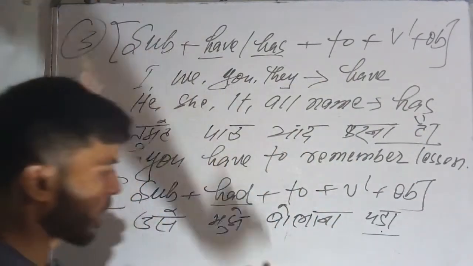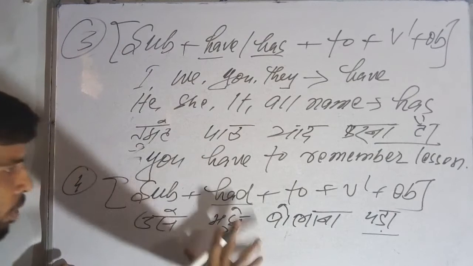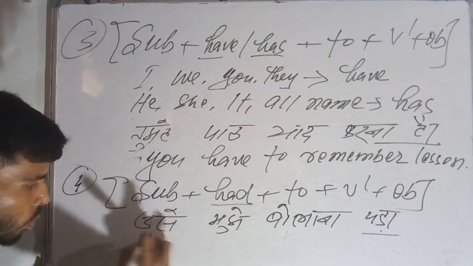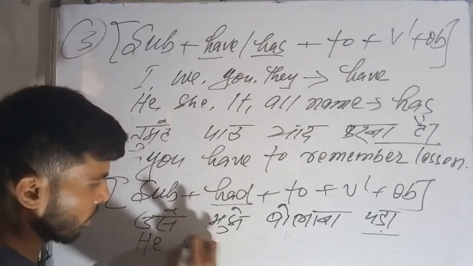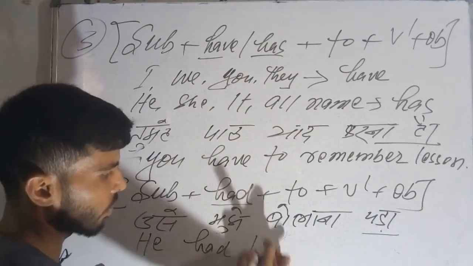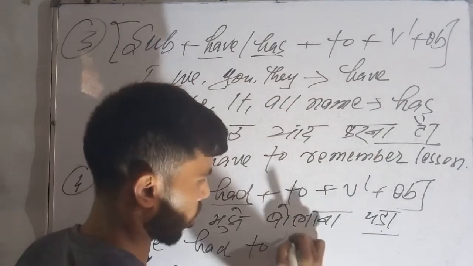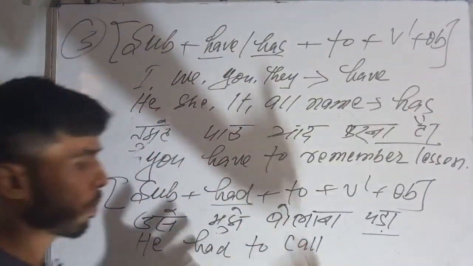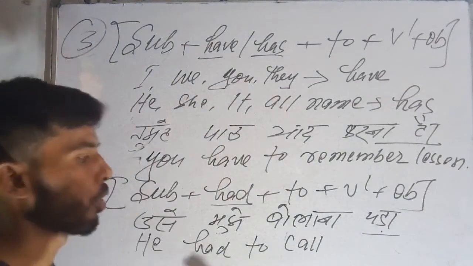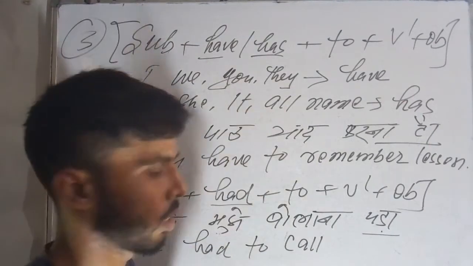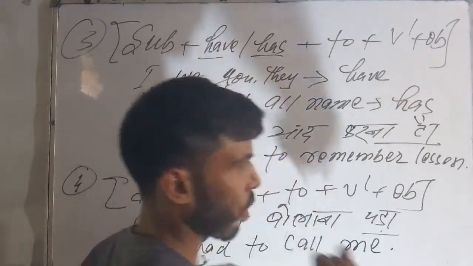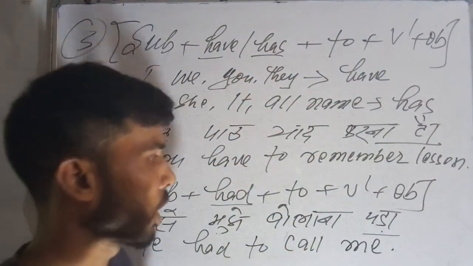In this way, whenever the thought comes to our mind, with the help of this pattern you can write yourself. So here I will use he, thereafter had, after that to, thereafter call. Okay, उसे मुझे बुलाना पड़ा. He had to call me. He had to call me. So I hope you are clear.